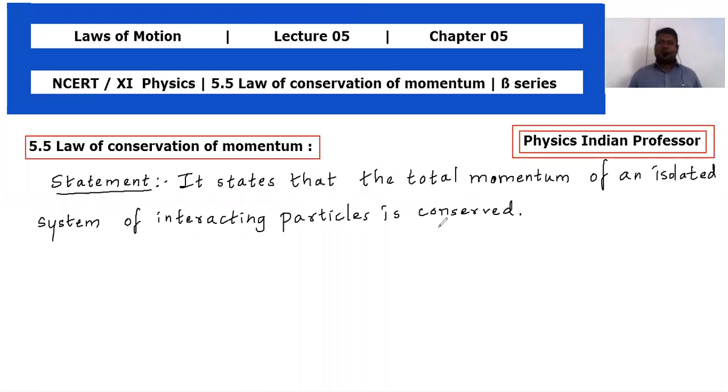ठीक है, चलो तो एक काम करते हैं. Why we are saying particles? So particles इसलिए बोला जाता है when two bodies are having motion and the distance traveled by the body will be having greater dimension than the diameter of that body, तो तब उस बॉडी को पार्टिकल बोला जाता है. ठीक है, फाइन. So we are talking about isolated system. Isolated system means the interacting bodies, the interacting particles, should be isolated from the surroundings of air medium so that the motion should not get disturbed by the air medium.